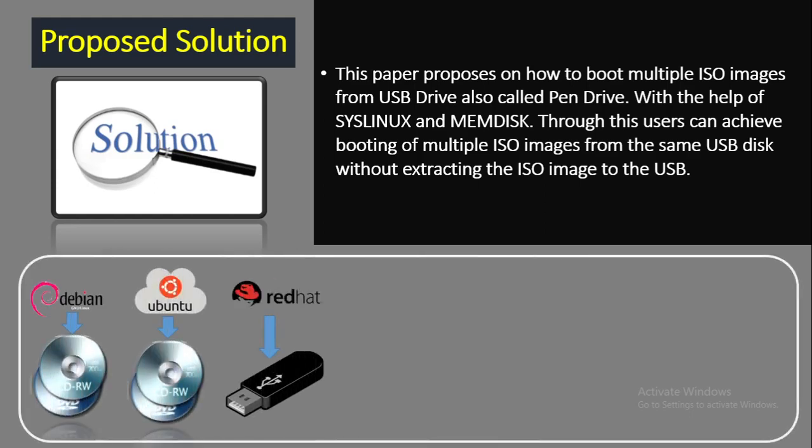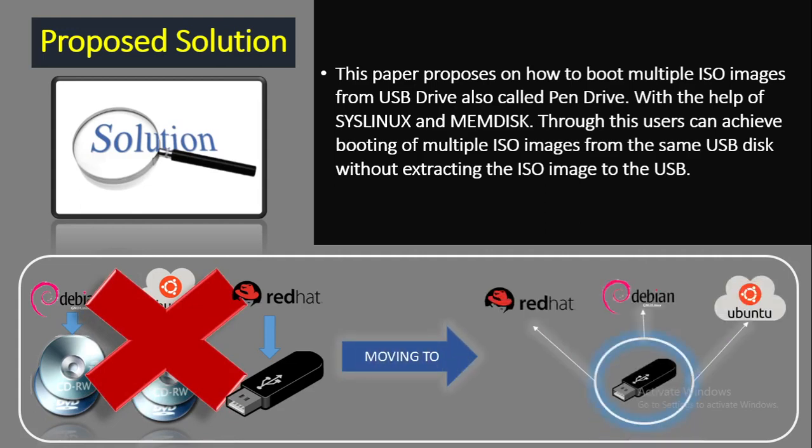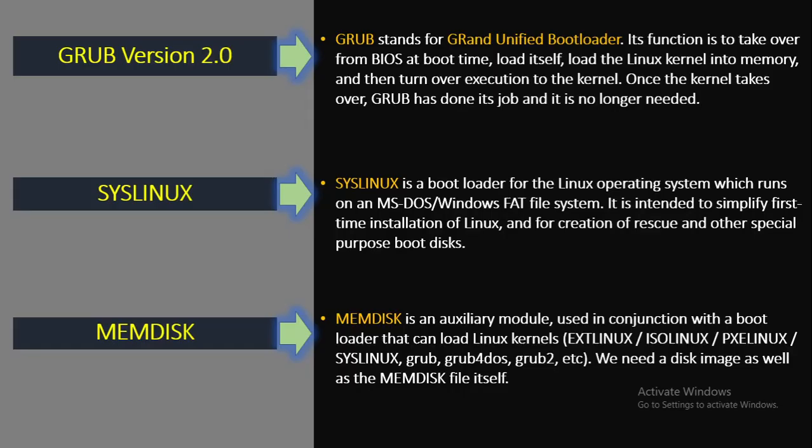So this is the basic idea. In the existing process, we can boot a single operating system ISO image file to a CD, DVD or USB pen drive at a time. But with the solution using a USB pen drive, users can boot multiple ISO images at the same time. Which means users can boot multiple different operating systems from the USB drive at once. That is their proposed solution.